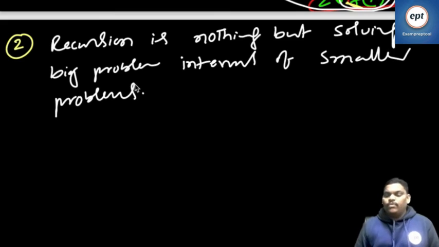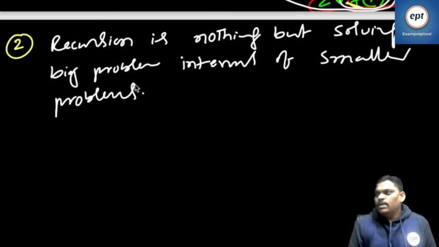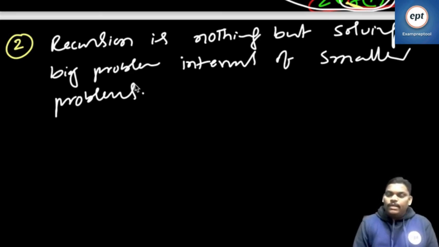So please be careful. From today onwards, if anyone asks you, say the recursion definition. Say the second point. The second point indicates you know about recursion. You are solving the bigger one in terms of the smaller one, which is known as recursion.